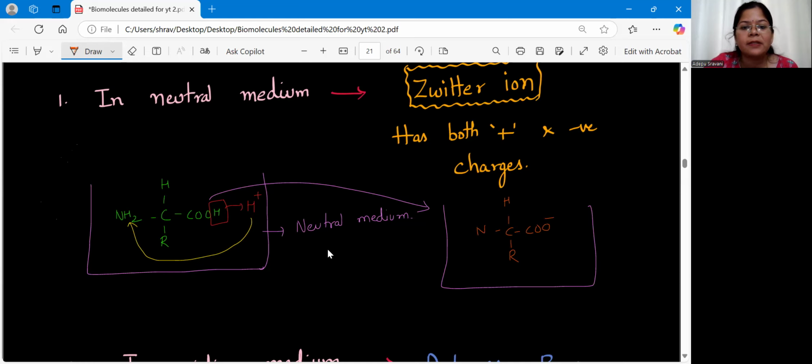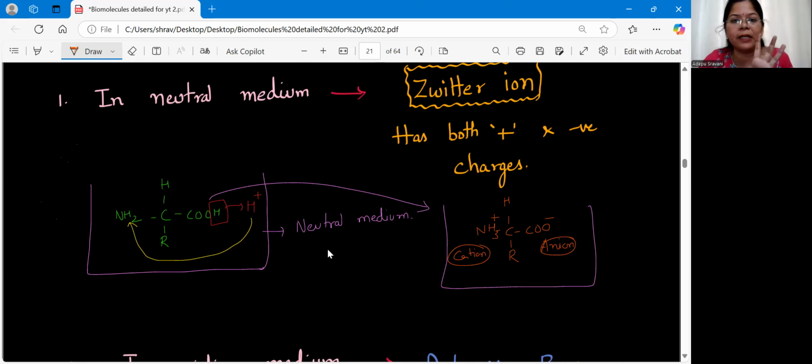And since instead of 2 H we now have 3 H at the amine group, it will become plus. So this side we have the anion, and this side we have the cation. That means a single molecule is showing two charges at the same time, one negative and the other positive.